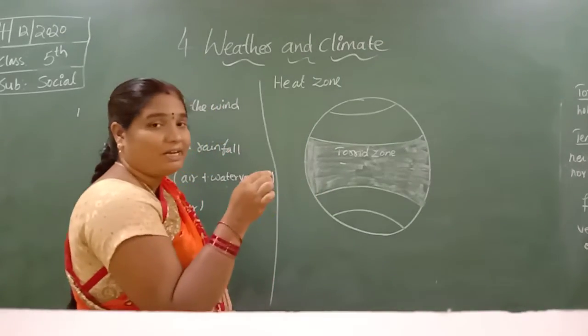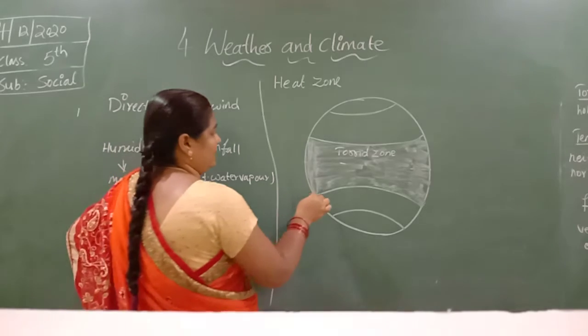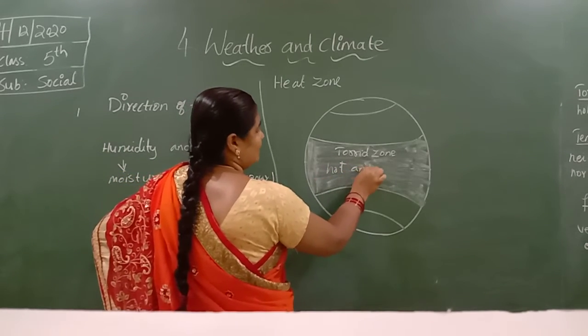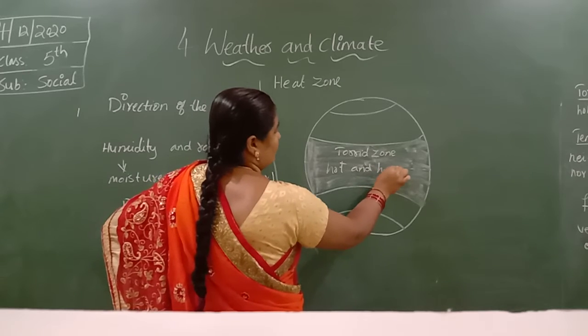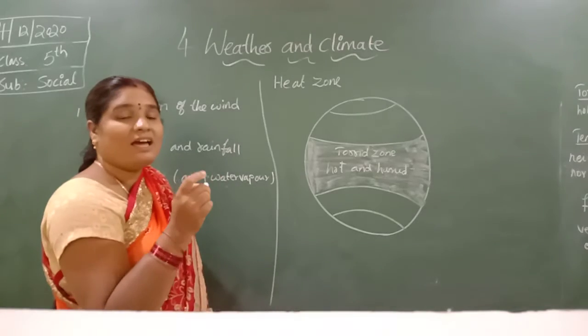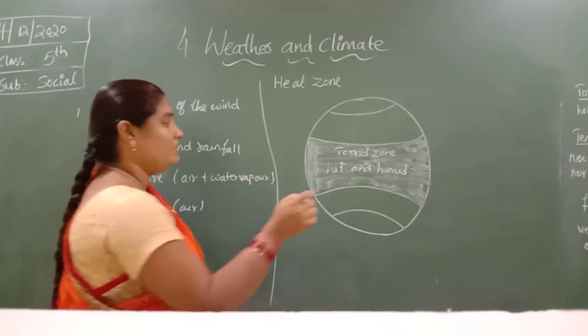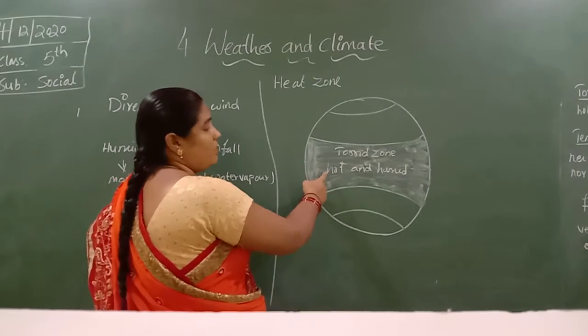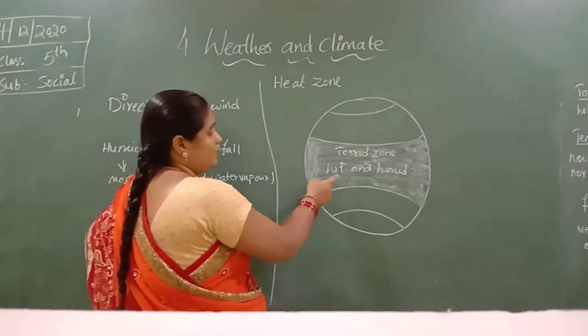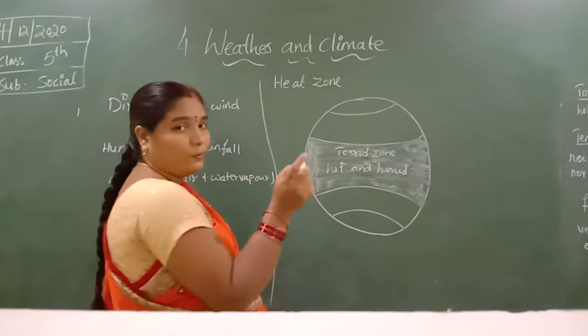So here the climate is hot and humid. What is the climate here? Hot and humid. Just now I explained humid. It brings heavy rainfall. It is very hot because the sunlight directly falls on the equatorial region. So it is hot and humid.